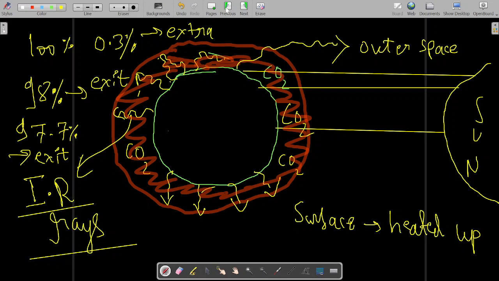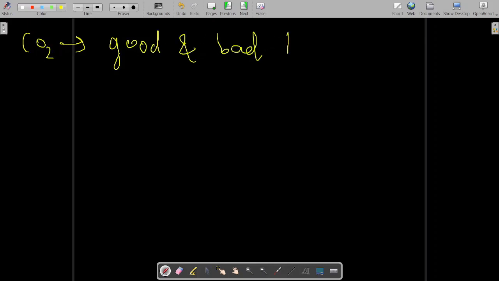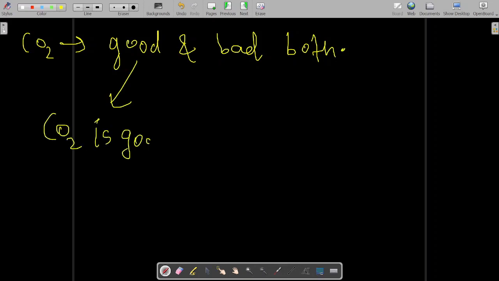Now why is CO2 important? CO2 is good and bad both. So let us understand why it is good. CO2 is good in limited quantities. In limited quantities it is good.